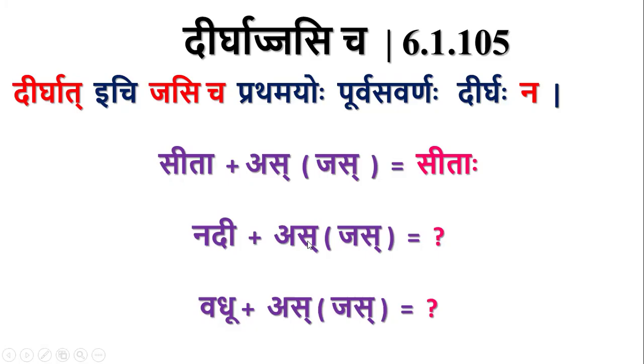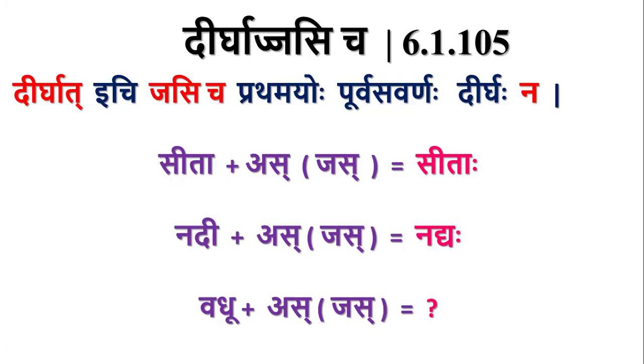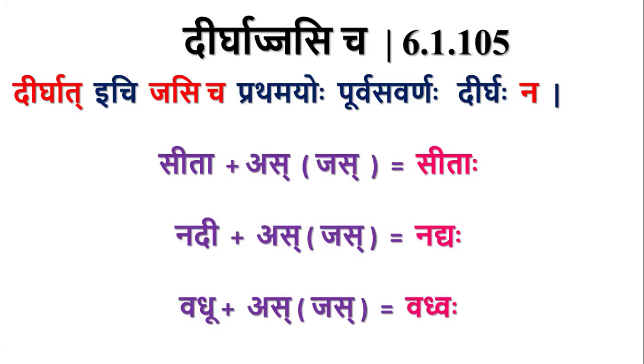So E plus A, we have the scope for Iko Yanachi. So by Iko Yanachi, E will be replaced by Yakara. So Nadi plus As, Nadyas, Sakarasya Visargaha, Nadyaha. Similarly, Vadu plus As, Ukarasya Vakara Adeshaha by Iko Yanachi, Vadvaha.